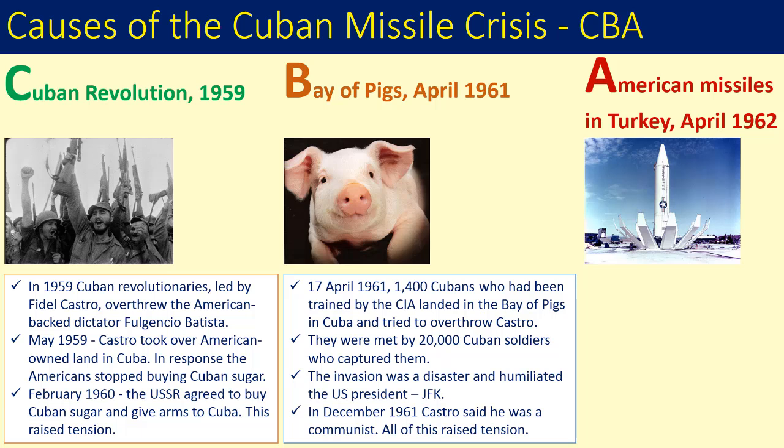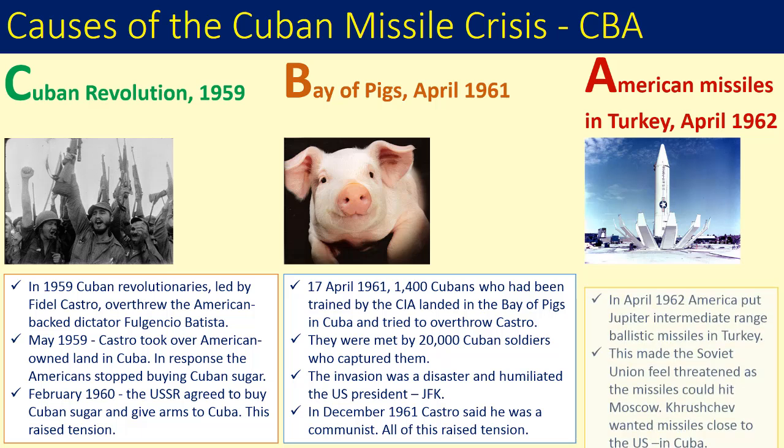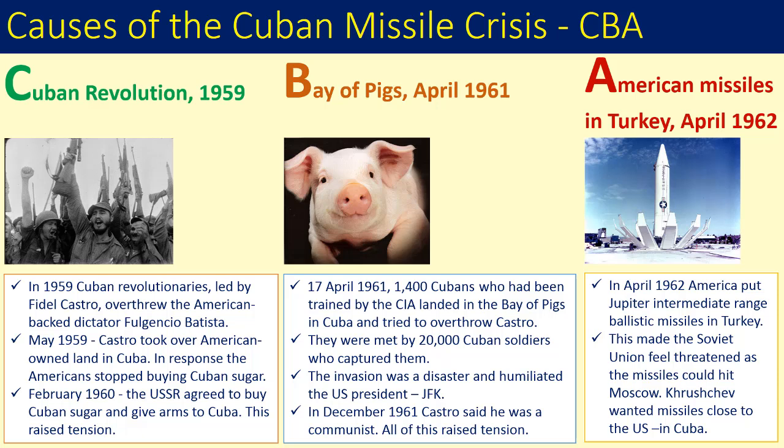It made Cuba look to the USSR for even more support, and in December 1961, Castro finally declared himself a communist. The final major cause of the missile crisis was that in April 1962, America put Jupiter intermediate range ballistic missiles into Turkey. The missiles could hit Moscow. This increased tensions again and made Khrushchev want to install missiles near the US. Cuba was ideal.